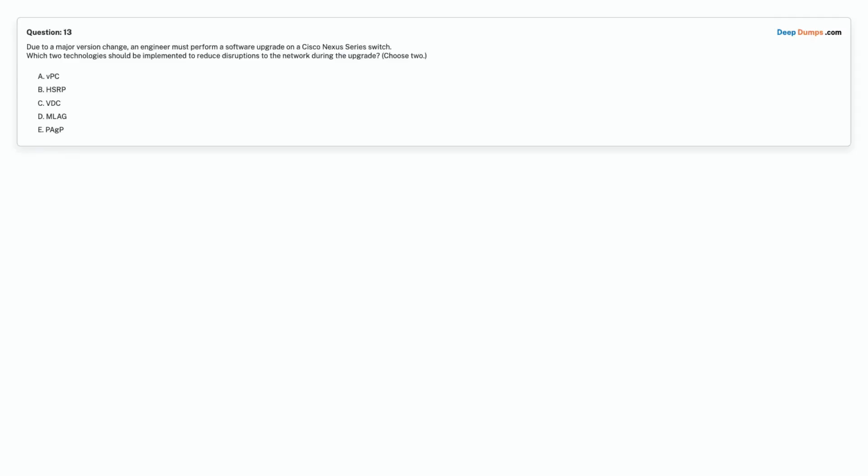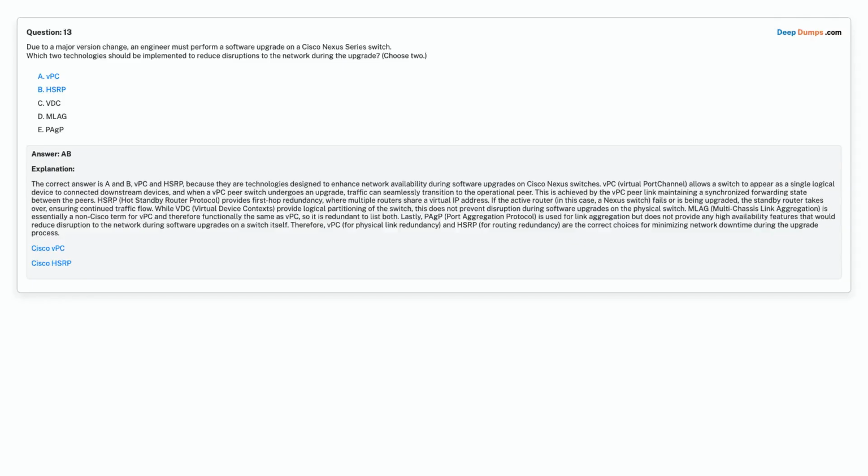Question 13. Due to a major version change, an engineer must perform a software upgrade on a Cisco Nexus series switch. Which two technologies should be implemented to reduce disruptions to the network during the upgrade? Choose two. Option A, vPC. Option B, HSRP. Option C, VDC. Option D, MLAG. Option E, PAgP. Choose the correct answer. Correct answer is option A, vPC. Option B, HSRP.